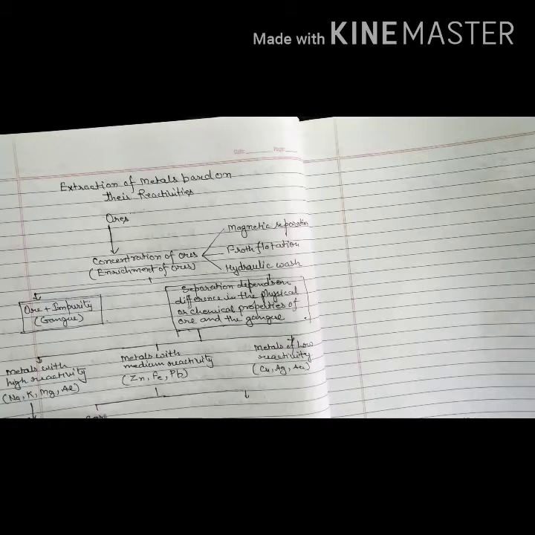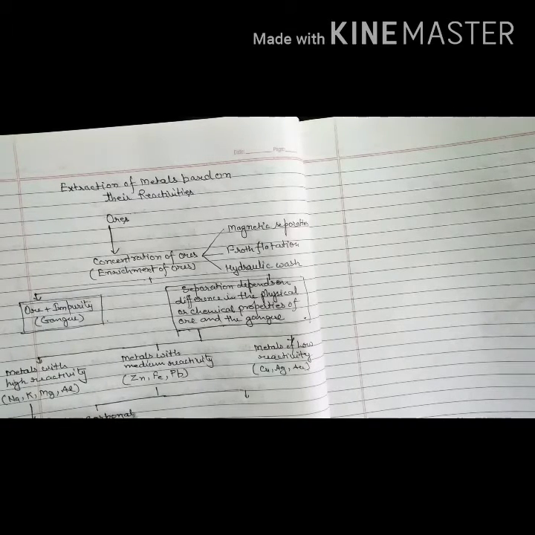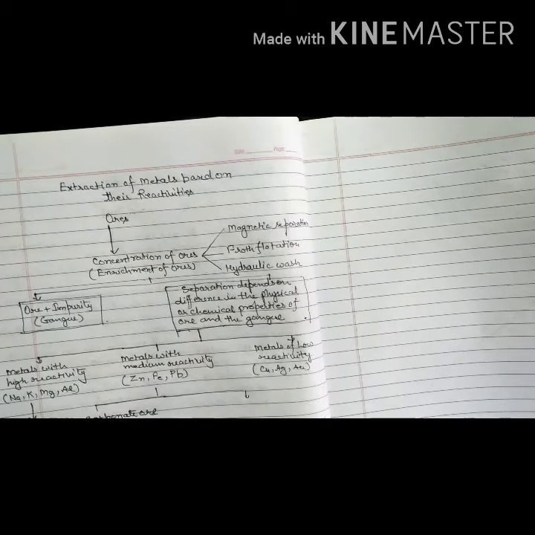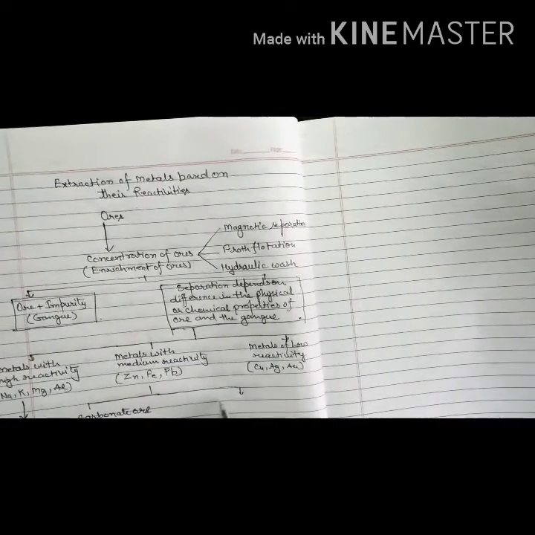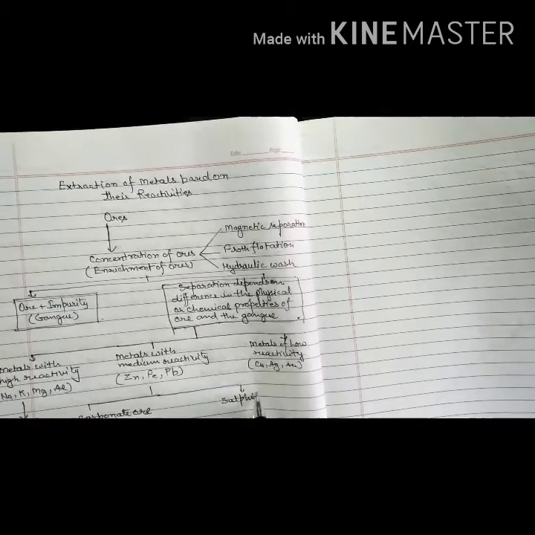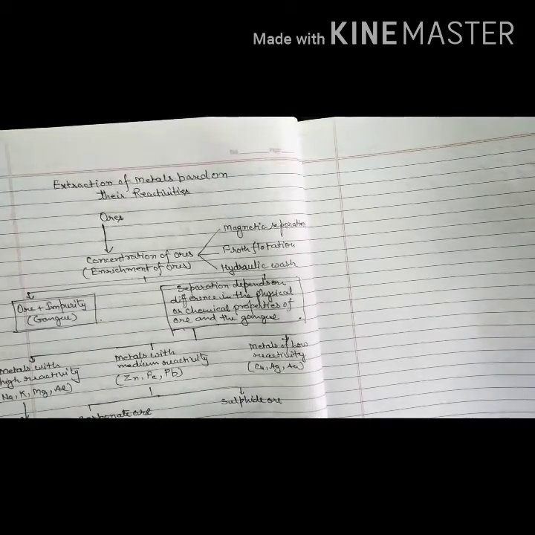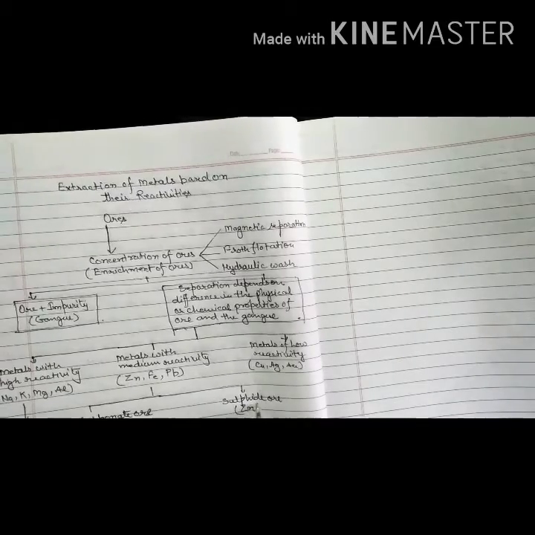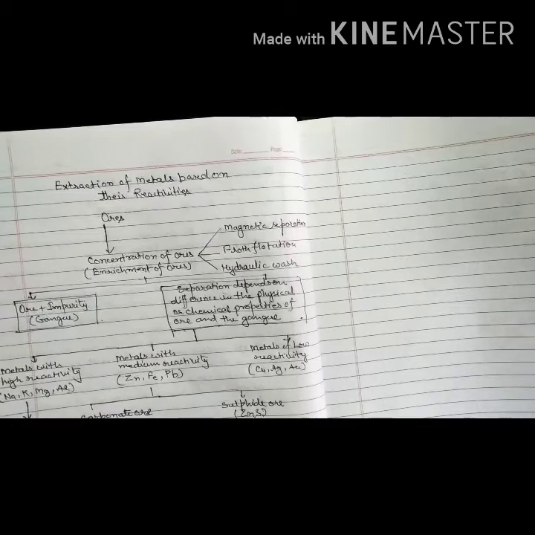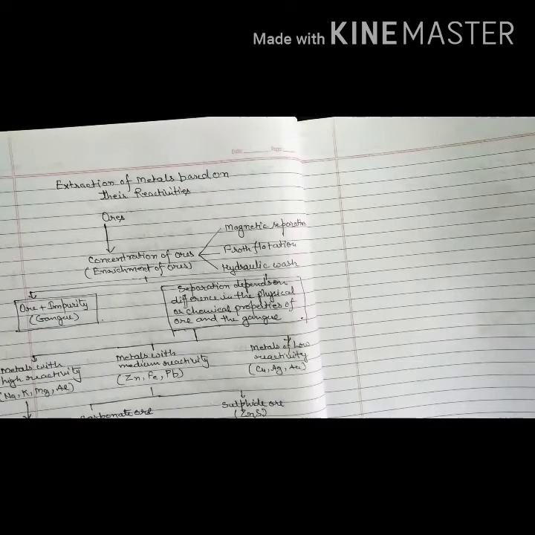So, carbonate ores, we can take an example such as zinc carbonate, and sulfide ore, zinc sulfide.